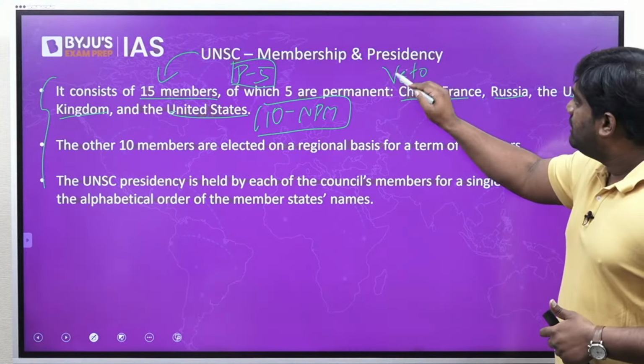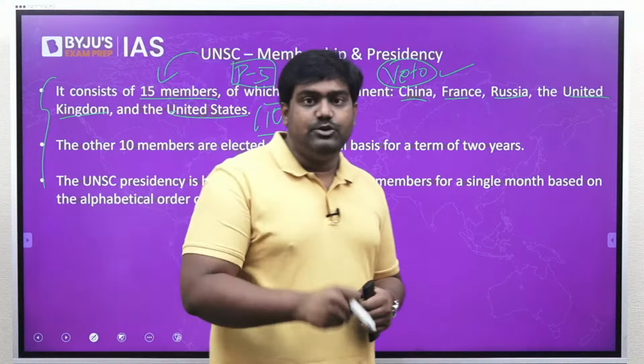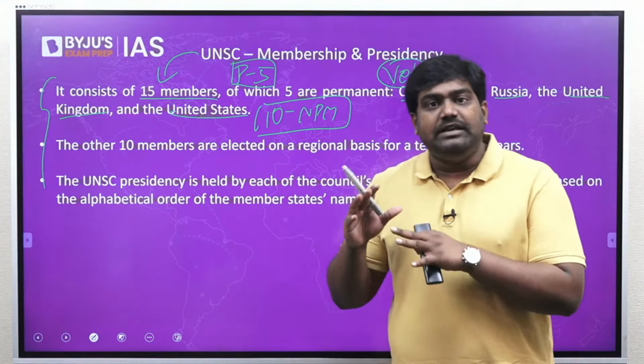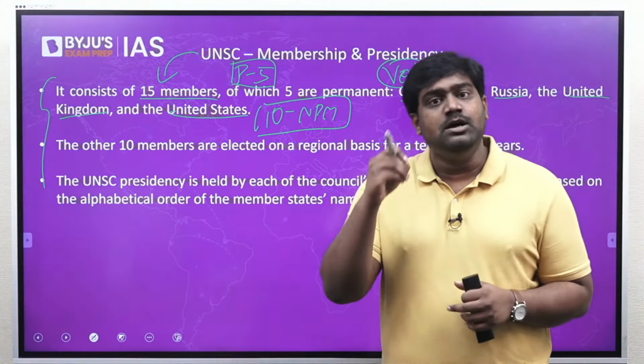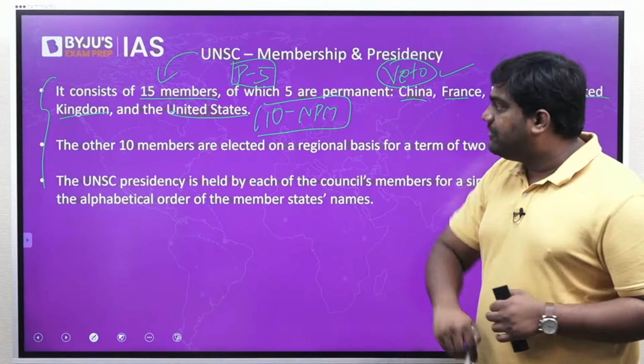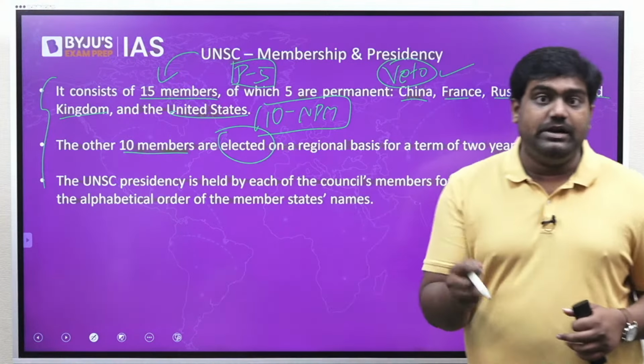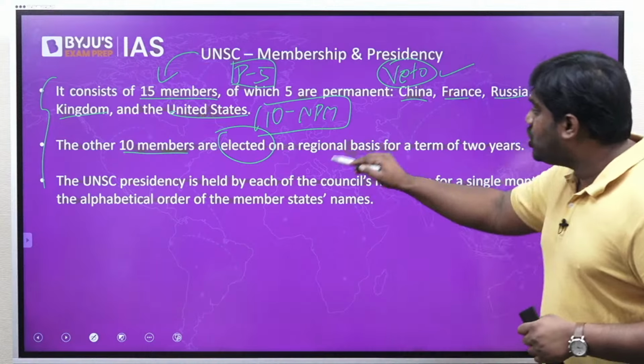They have the power to cast a veto which will help in blocking any resolution. One veto by one member can block an entire resolution. So this is what makes the P5 countries very powerful at the United Nations because they exercise the veto power. Then you have the 10 non-permanent members who are elected to the Security Council based on a geographical quota.